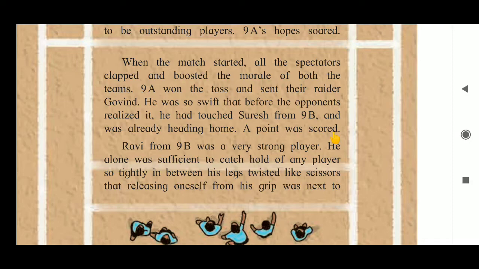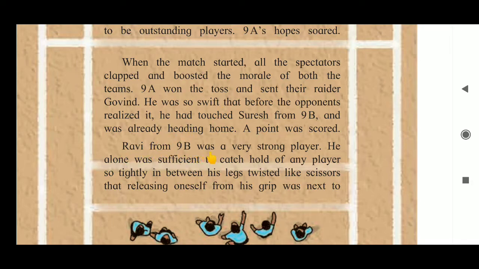So what is the necessary requirement while playing the game? You should be swift. You should be fast. So Govind was very fast. He first raided, then he touched Suresh and came back to his home, and a point was scored.